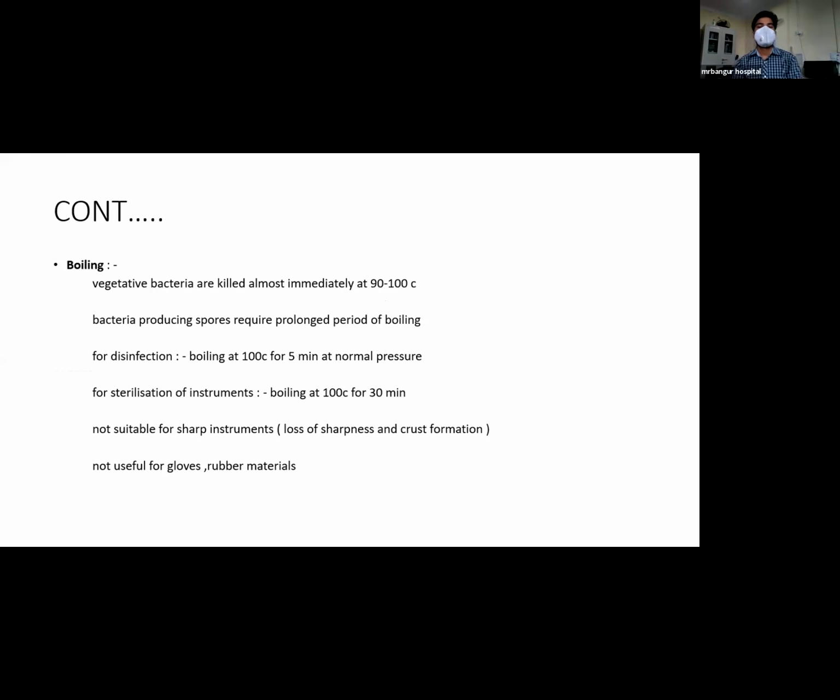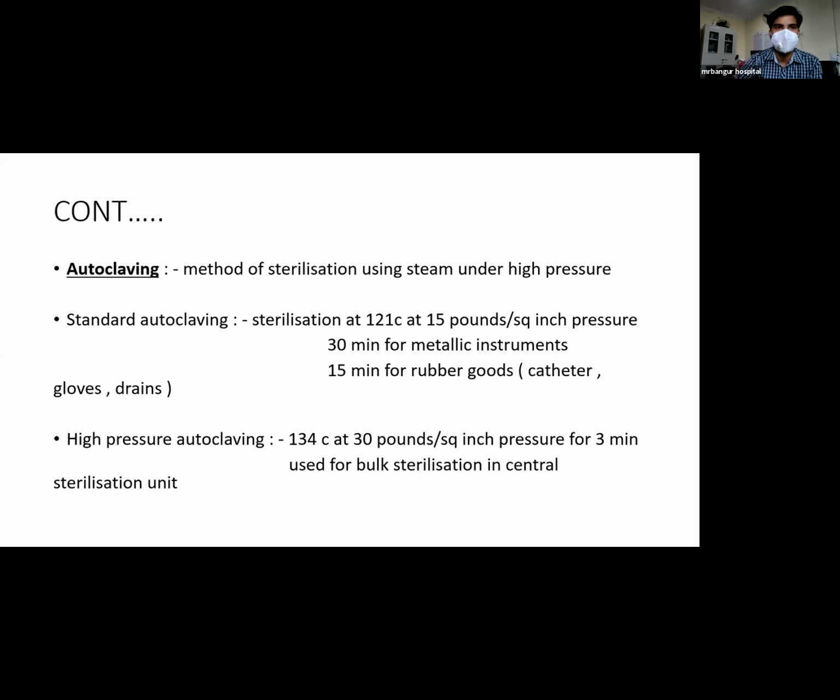Boiling. Vegetative bacteria are killed almost immediately at 90 to 100 degrees Celsius, but bacteria producing spores require prolonged period of boiling for sterilization. For disinfection, boiling at 100 degrees Celsius for 5 minutes at normal pressure is required. And for sterilization of the instrument, boiling at 100 degrees Celsius for 30 minutes is required. It is not suitable for sharp instruments because it leads to the loss of sharpness and crust formation. It is also not useful for gloves or other rubber materials.